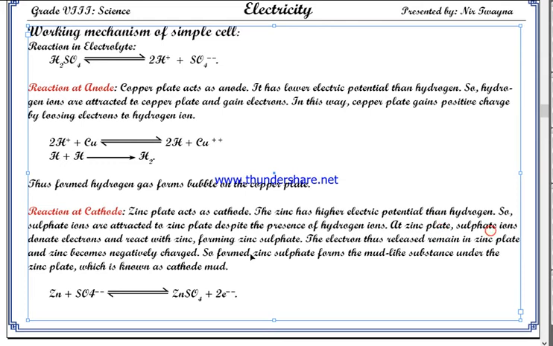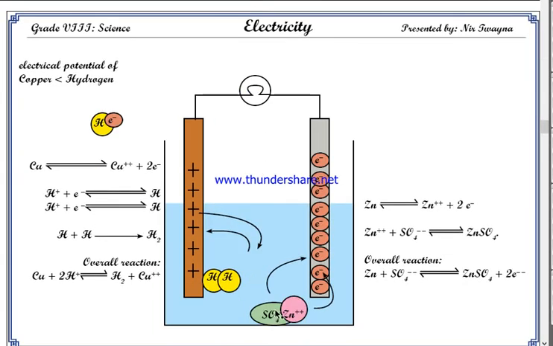At the zinc plate, sulfate ions donate electrons and react with zinc, forming zinc sulfate. The electrons thus released remain in the zinc plate, and zinc becomes negatively charged. The zinc sulfate so formed forms a mud-like substance under the zinc plate, which is known as cathode mud. Cathode mud is this zinc sulfate that will settle down at the bottom of the container. Understood?